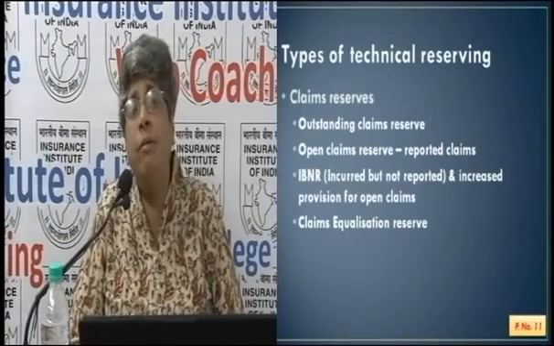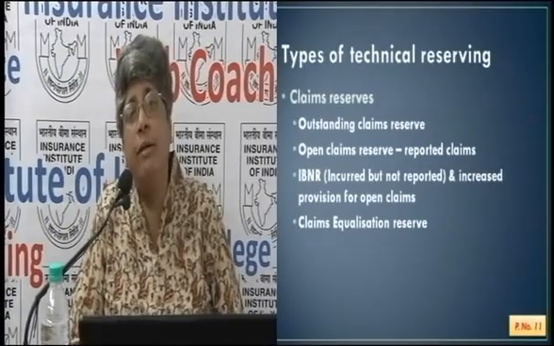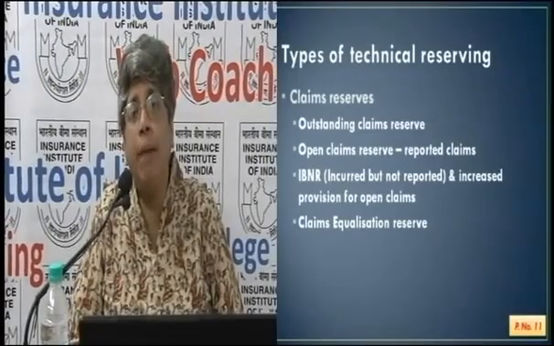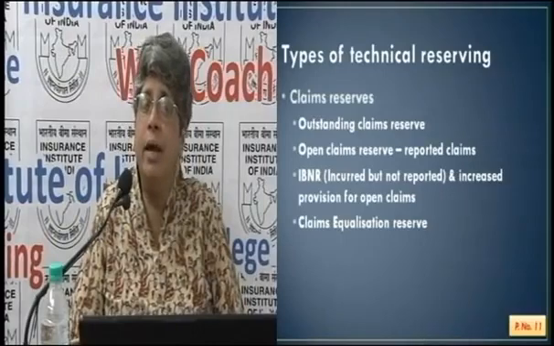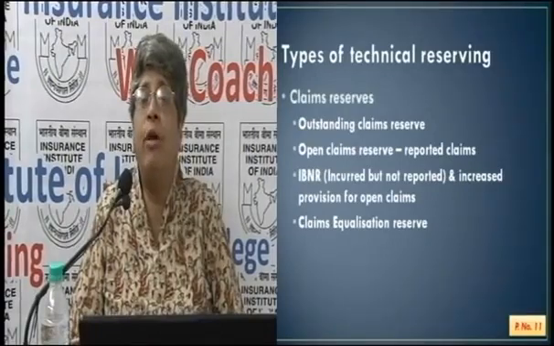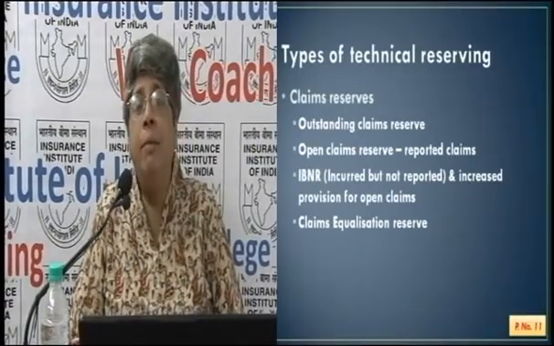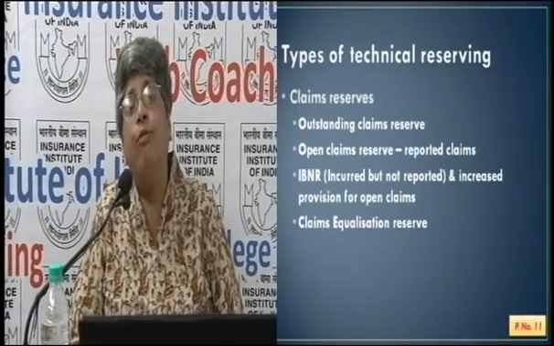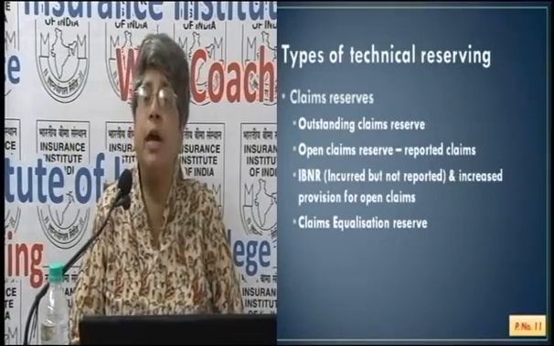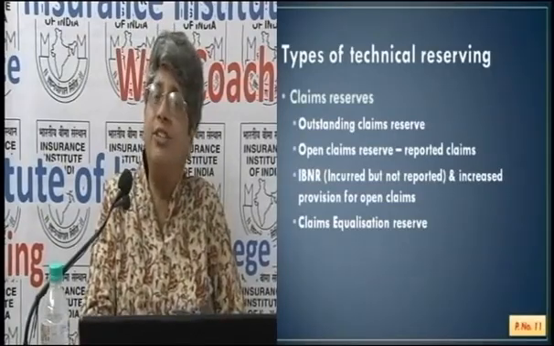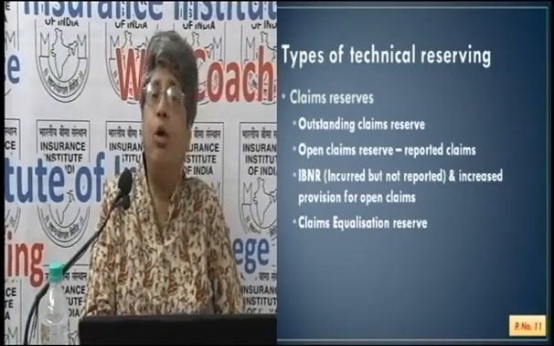Or when the market is doing well and profits are good, they may provide more because profits are there. We can set aside for a time when there is a hard market and profits are being impacted. So if incomes are high, we may set aside a little extra money to provide for a market where times will be tough and premiums may not be sufficient to cover losses. So we make a provision now. We create a reserve for future hard times. These are called claims equalization reserve. All of these are essentially fund provisions to pay out for losses.